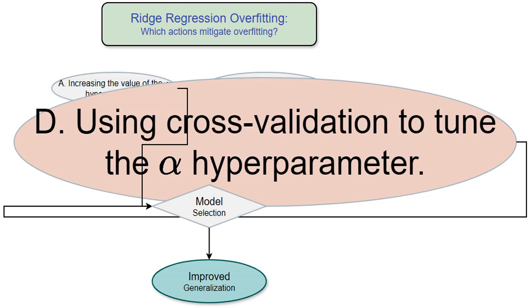Cross-validation helps me find the best alpha value without relying on a single train test split. I split my data into multiple parts, training the model on some and testing on the rest. I repeat this several times, rotating the train and test sets. This gives me a more reliable estimate of how well my model generalizes. It's a bit like running multiple experiments to see what works best. This is a great way to avoid overfitting.